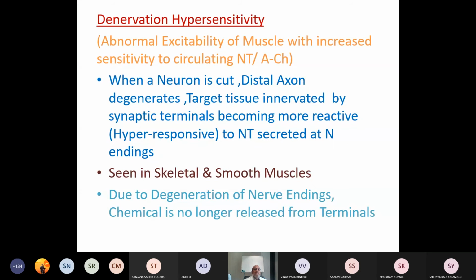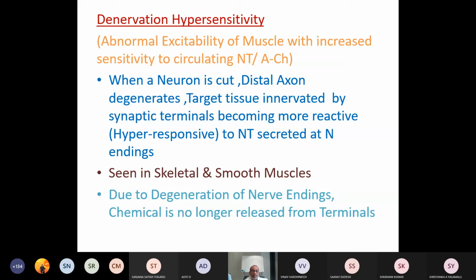What is denervation hypersensitivity? Denervation hypersensitivity is an abnormal excitability of the muscle with increased sensitivity to circulating neurotransmitter such as acetylcholine. When a neuron is cut, the distal axon degenerates, and the target tissue innervated by the synaptic terminals becomes more reactive or hyperresponsive to neurotransmitter secreted at the nerve ending.